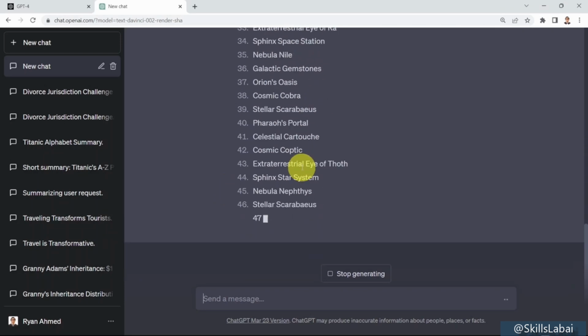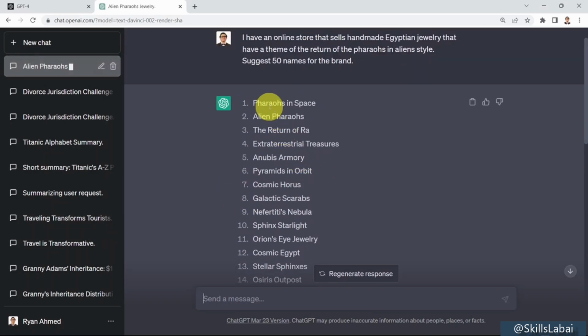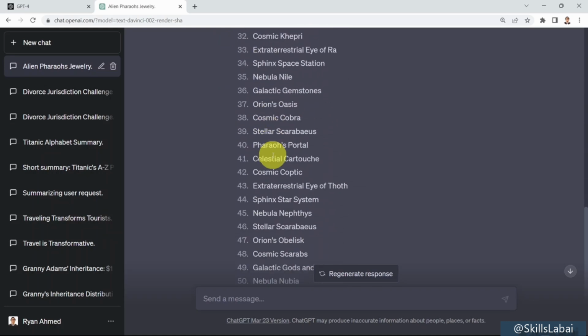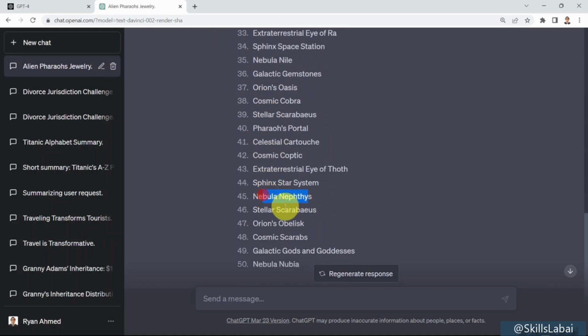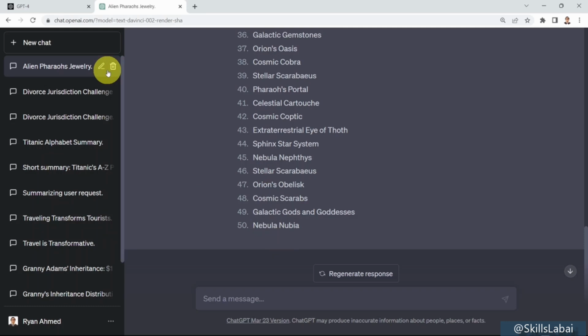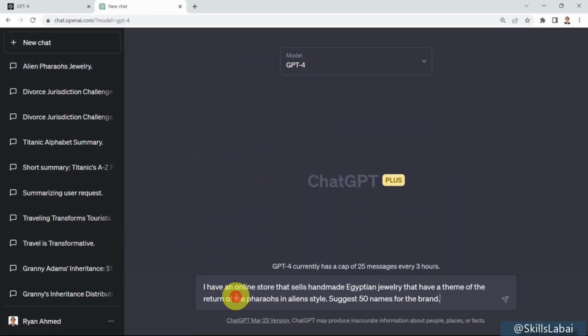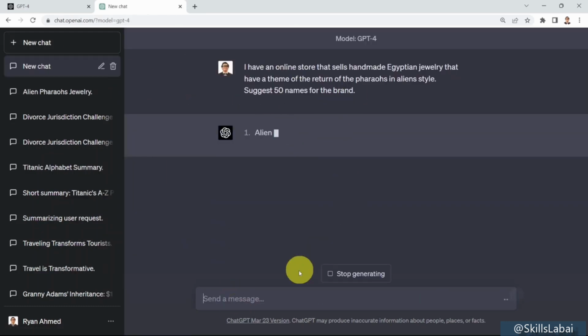So I'm asking for 50 names. So you'll find, for example, here, pharaohs in space, aliens, pharaohs. For example, here, like few additional names as well. Nebula, Stellar, for example, pretty cool names. Let's go ahead and see what GPT-4 is going to come up with. Again, I'm using the exact same prompt here.